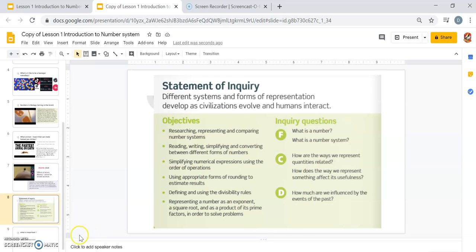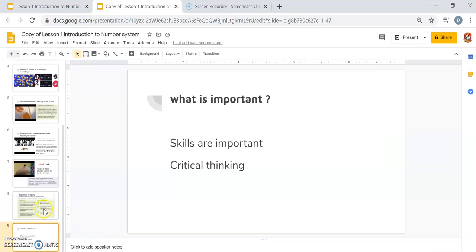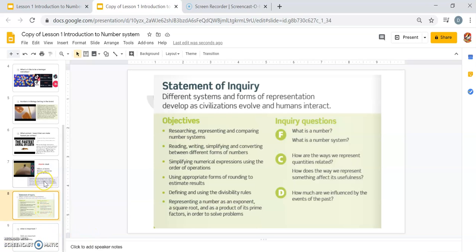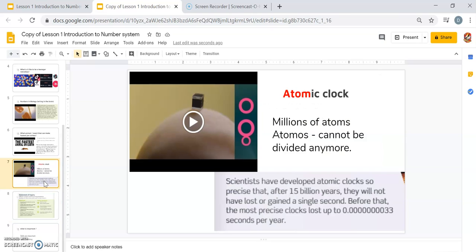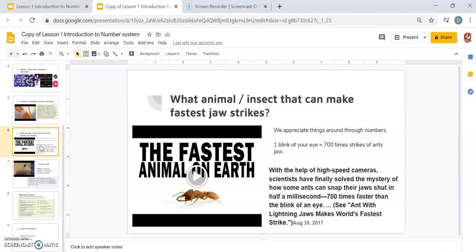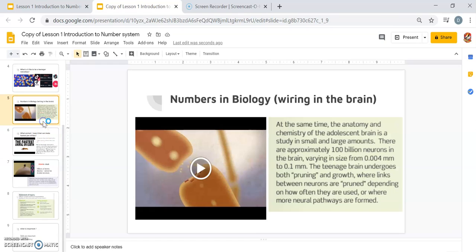So what I want you to do right now is just reflect, look around your house, and think how beautiful numbers are in our life.